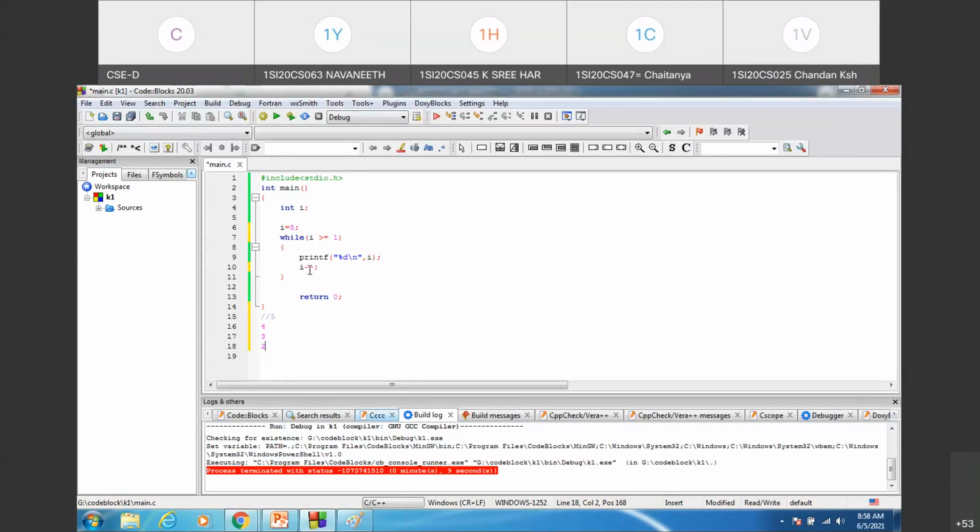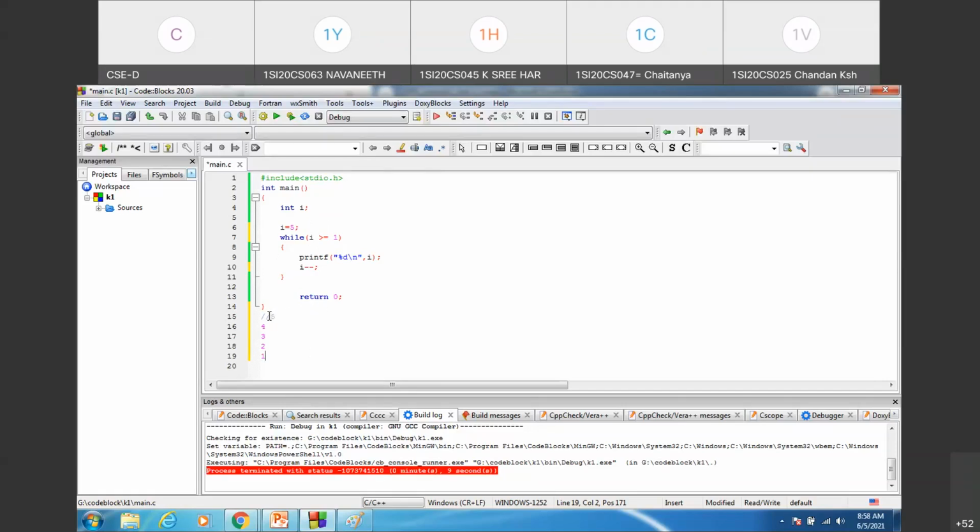So I value will be 1. The control comes to the beginning of the while loop. It checks is 1 greater than or equal to 1. So 1 is not greater than 1, but 1 is equal to 1. Condition is satisfied. Then control enters the loop and it prints 1 onto the screen. After that, it decrements I by 1. So I value will be 0 now. Once the control comes to the beginning of the while loop to test the condition, is 0 greater than or equal to 1, the condition fails. 0 is neither greater than 1 nor equal to 1. So control comes outside the loop where it executes return 0 and control is returned to the operating system.